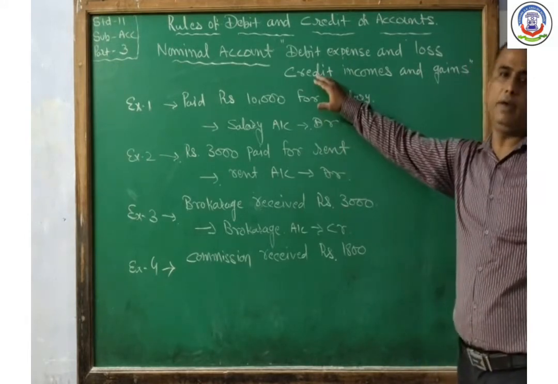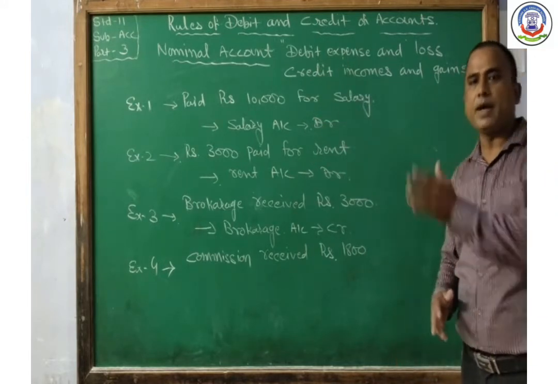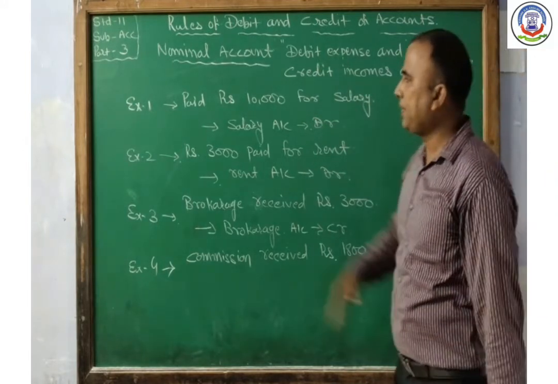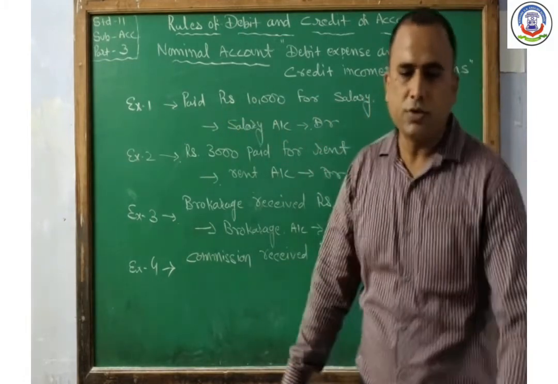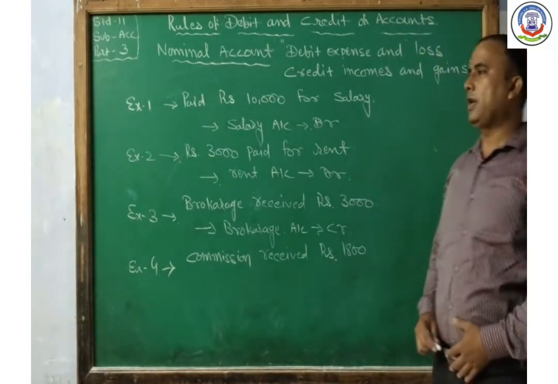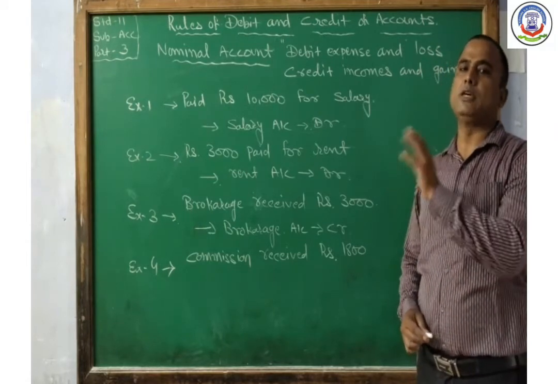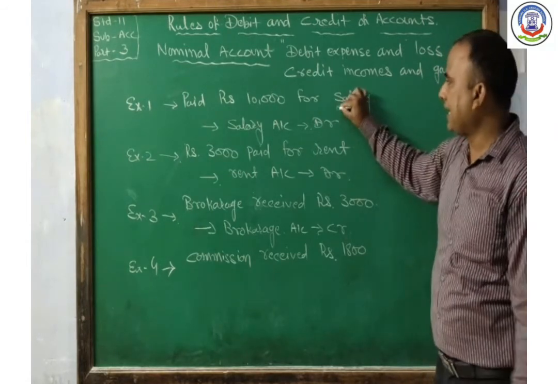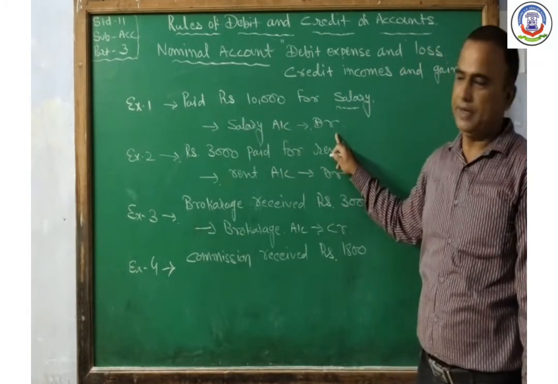If income is earned in the business, the income account is credited. For example, paid rupees 10,000 for salary. So salary is an expense for the business. So as per the rule of nominal account, all expenses must be debited. So here salary is an expense. That's why salary account debit.